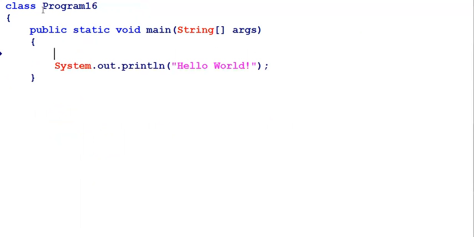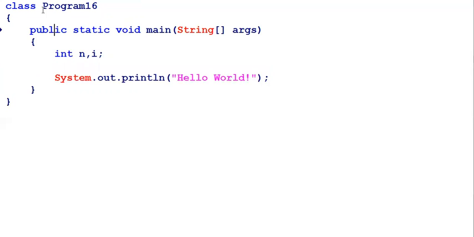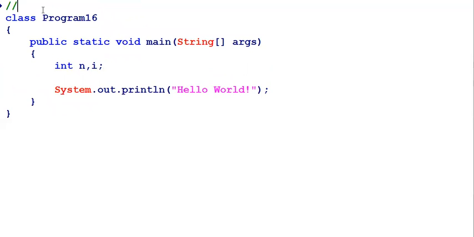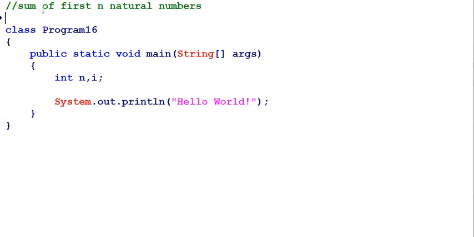Inside this, I am declaring one variable, int n. I would like to print the sum of the first n natural numbers. When you don't know the n value, we have to read it. So before reading, I should import the java.util package to utilize the Scanner class methods through objects.